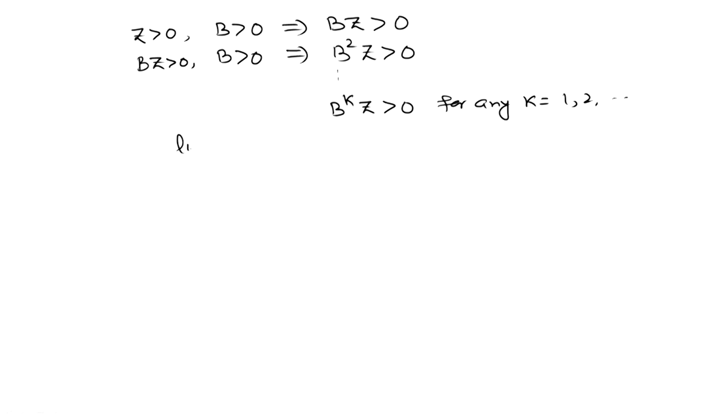Now, if I take the limit k tending to infinity of B^k z, which is the limit of A upon 1 plus epsilon raised to power k into z, because B equals A upon 1 plus epsilon, this equals 0.